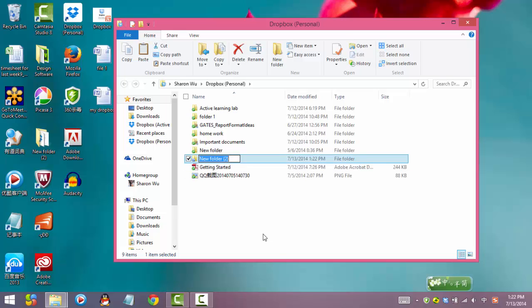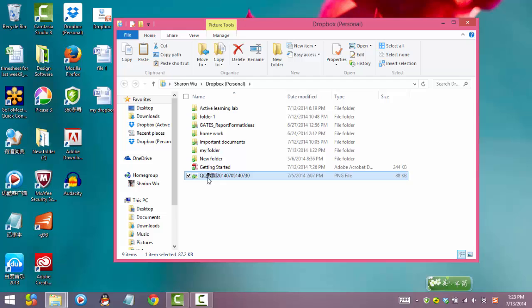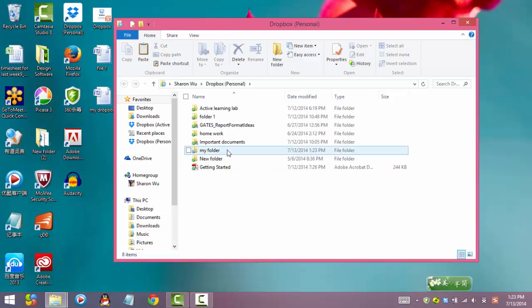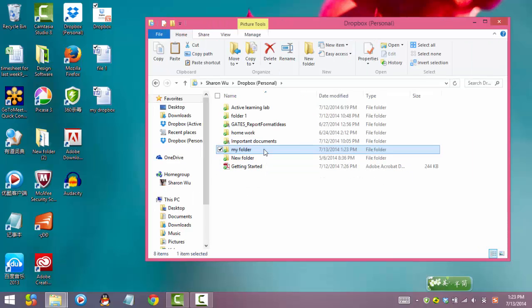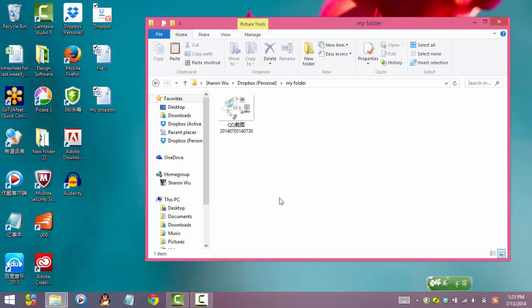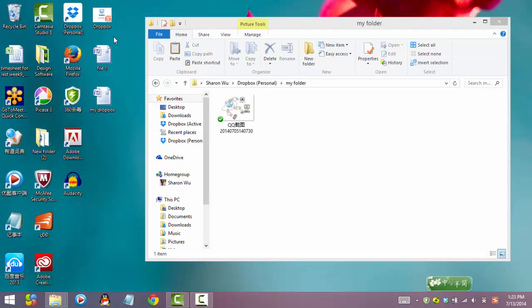Let's call it My Folder. You can put the files you like into My Folder by dragging it. Open My Folder. You can drag in more files.